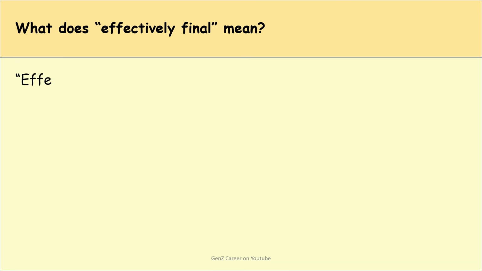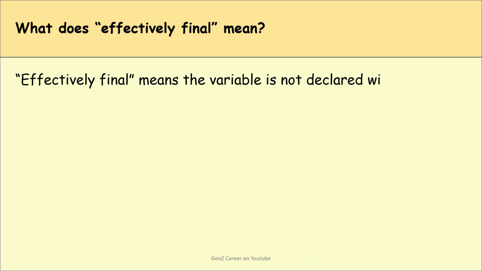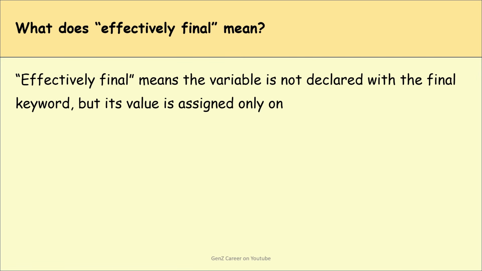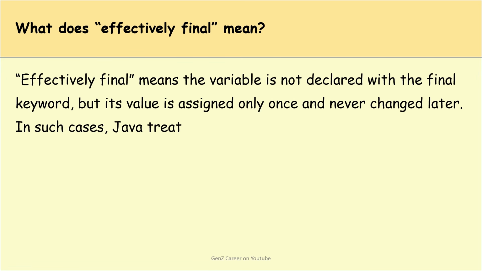So guys, effectively final means the variable is not declared with the final keyword, but its value is assigned only once and never changed later. In such cases, Java treats it like a final variable.